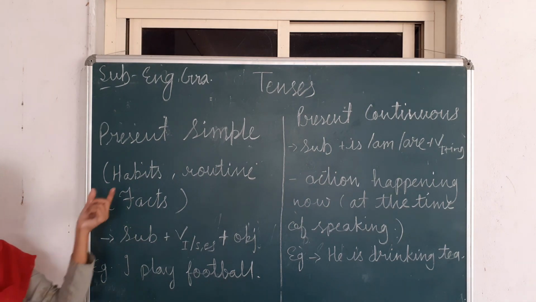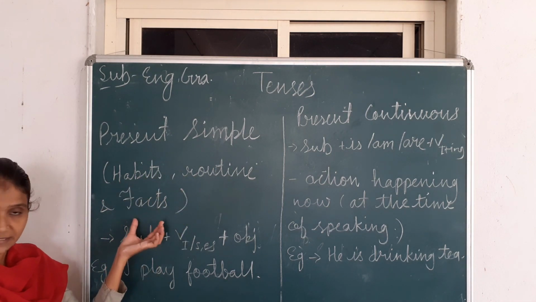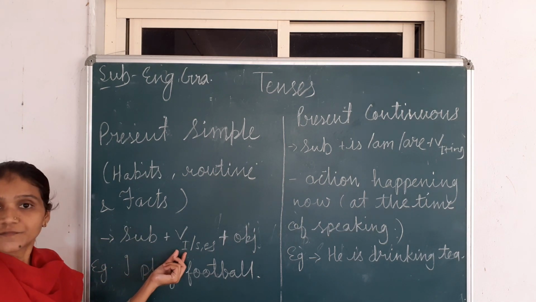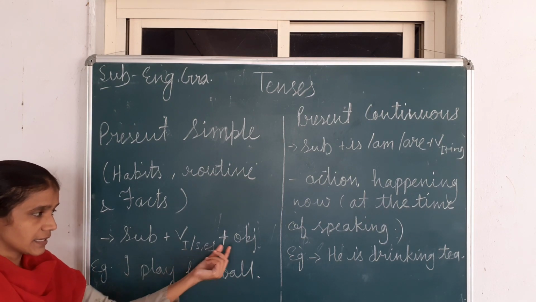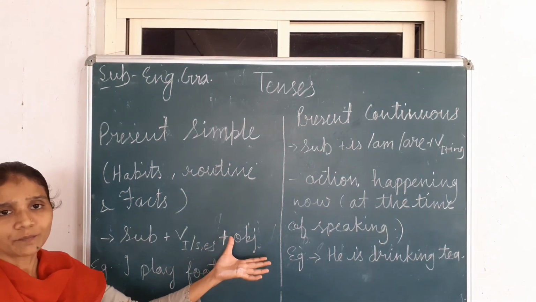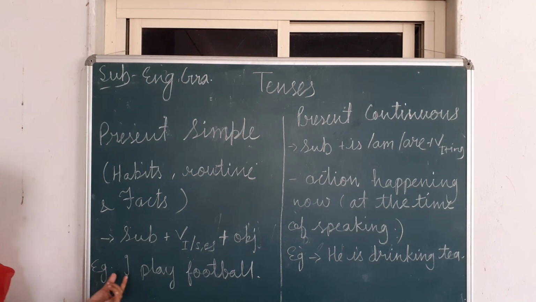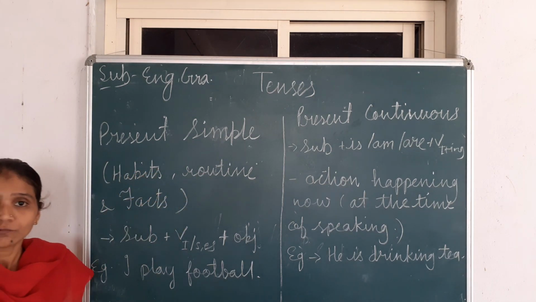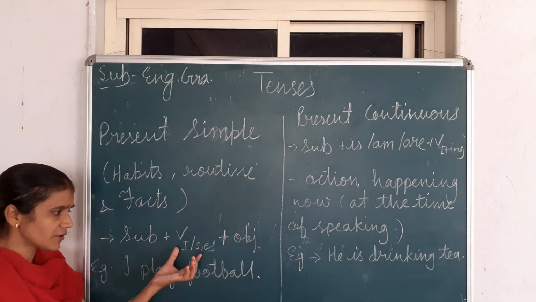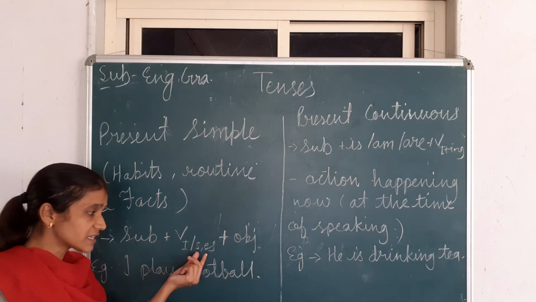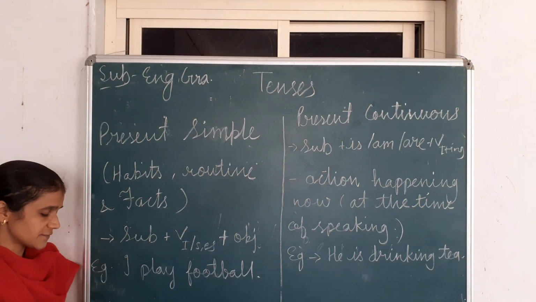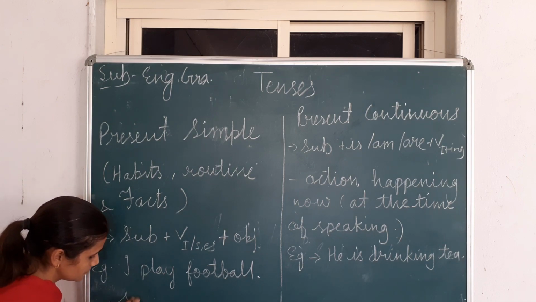When we are talking about habits, routines and facts, the sentence structure will be subject, then verb first form with s or es, plus object or complement. Example: I play football. This is maybe our routine or habit, that every day I play football. Now see in the structure, I have written here first form of the verb plus s or es. Where will we use s or es and where will we use only the verb first form? Suppose I have written here one example.